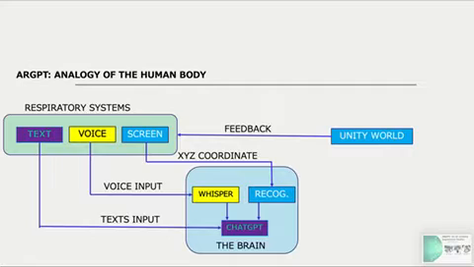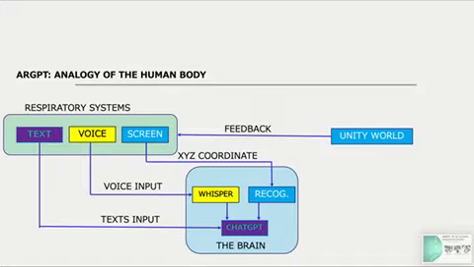So here is the topology, or the block diagram, of our system. The system takes three modalities: one is the text input, the voice input, or the tap on the screen where we recognize the XY coordinates on the screen.